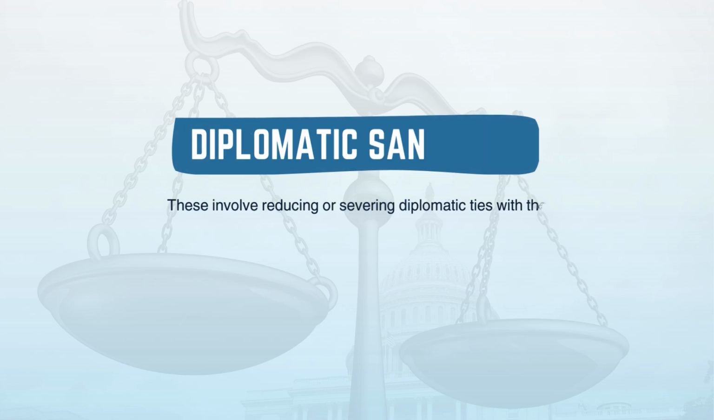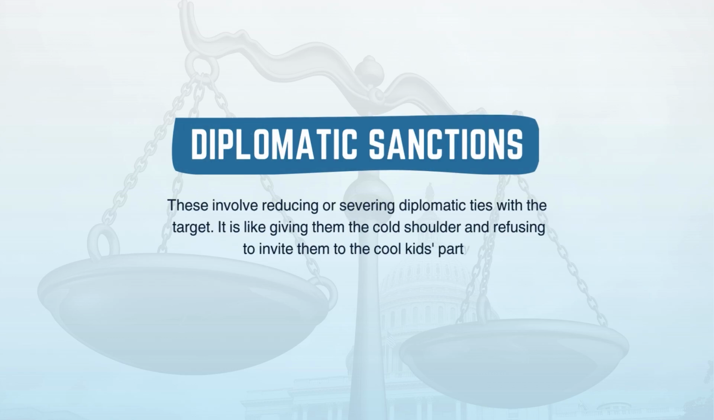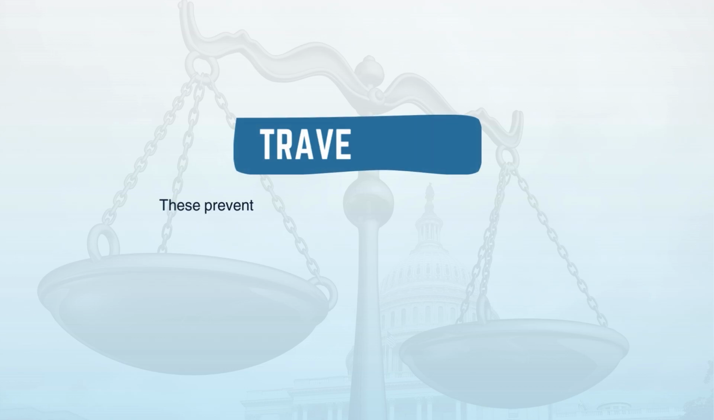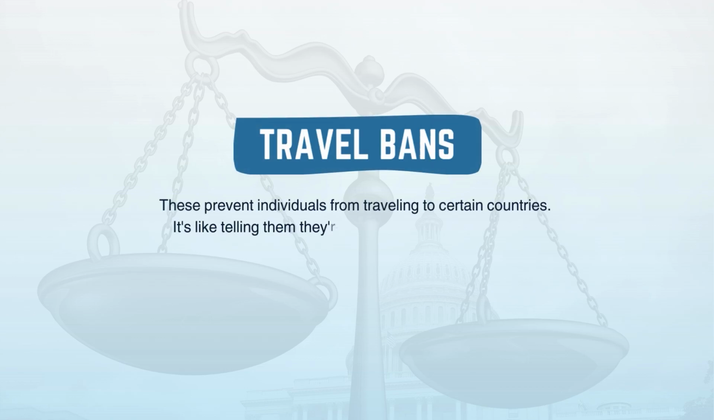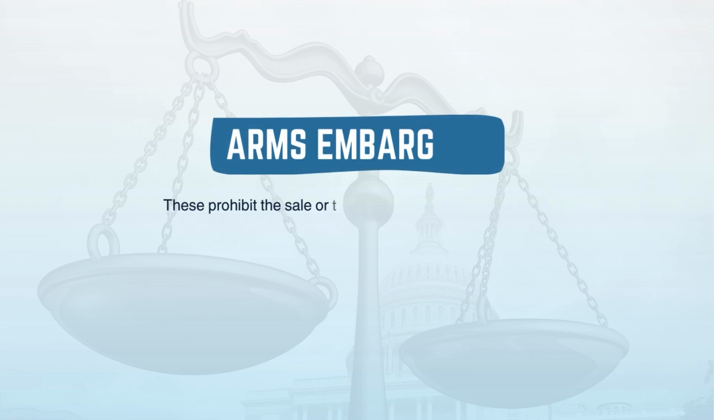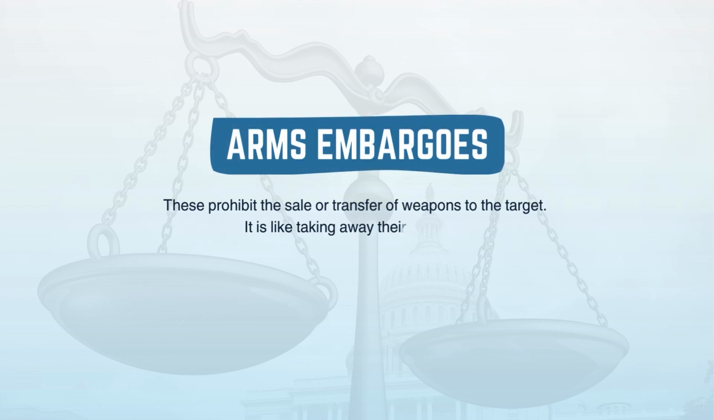Diplomatic sanctions. These involve reducing or severing diplomatic ties with the target. It is like giving them the cold shoulder and refusing to invite them to the cool kids party. Travel bans. These prevent individuals from traveling to certain countries. It's like telling them they're not allowed to go on vacation. Arms embargoes. These prohibit the sale or transfer of weapons to the target. It is like taking away their toy guns.